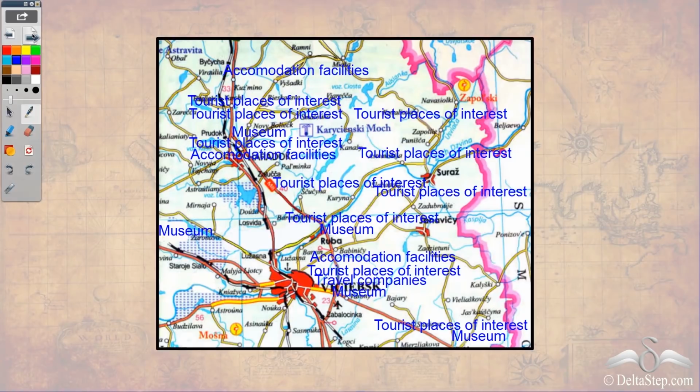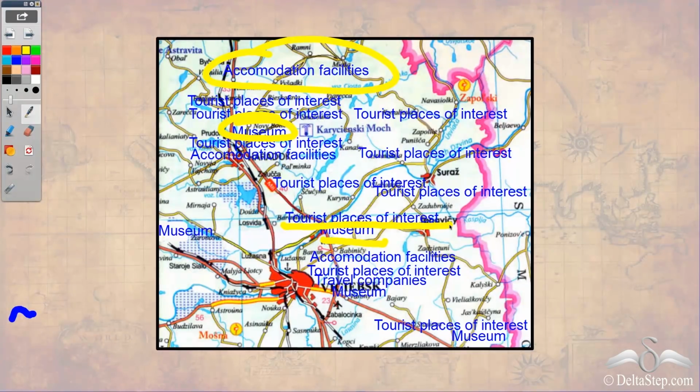Now, you must be thinking why symbols need to be used in maps. Well, you see here, none of the symbols have been used in this map, but everything has been written as it is. So what's happening here is that, you see, museum, tourist places of interest, all these things are getting mixed up. That is, it is very difficult to locate which place has tourist place of interest, which place has museum, and so on. So the map becomes very confusing if you use only text on them.